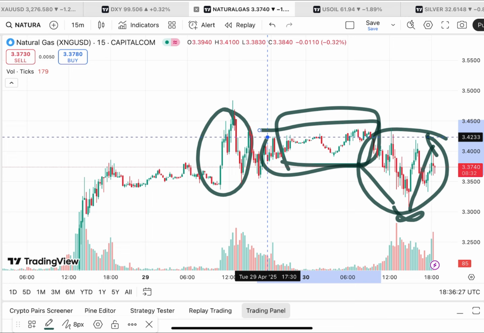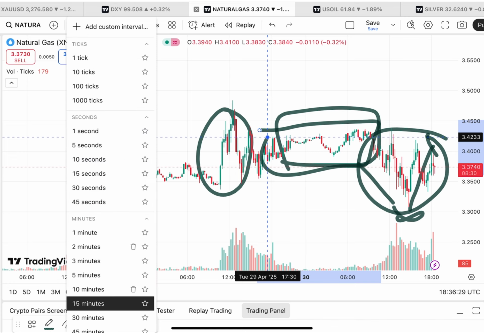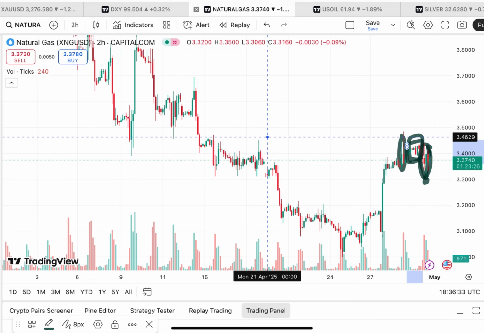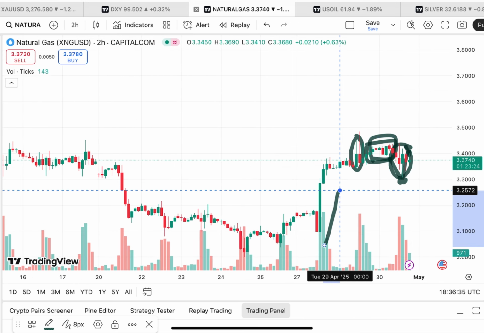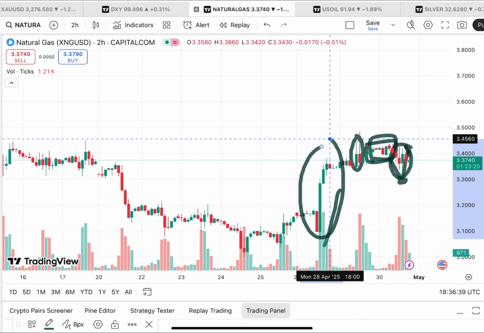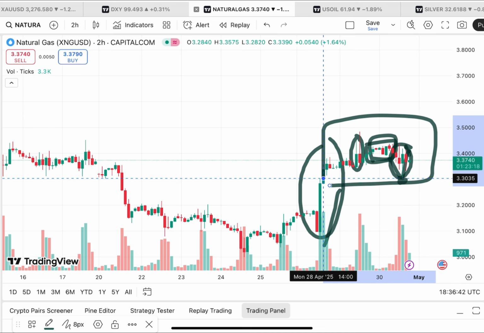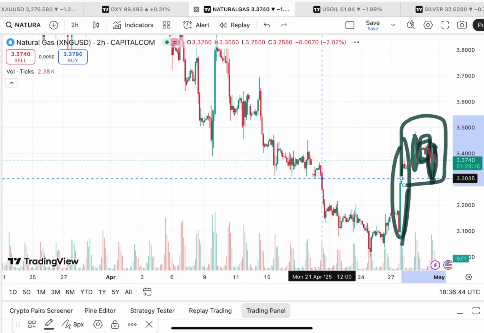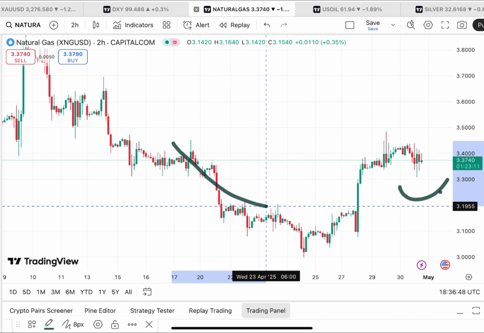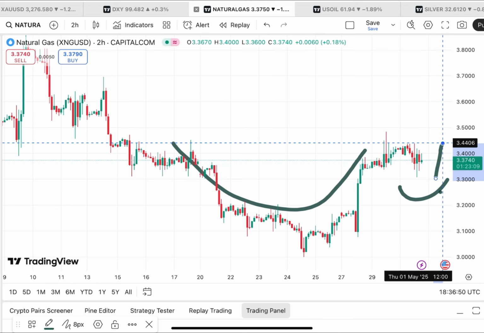This is the period where we saw good volatility, and otherwise it was a range where the price is moving. Okay, now going to a 2 hours chart, you will see how the price has moved since the full day. If you look at this trend, there is a sharp move. This is the period where you can make a good profit. And after that, this is the particular range on the 2 hours chart. Now, based on the 2 hours chart, if it sustains this level, this particular pattern will support and chances are high.